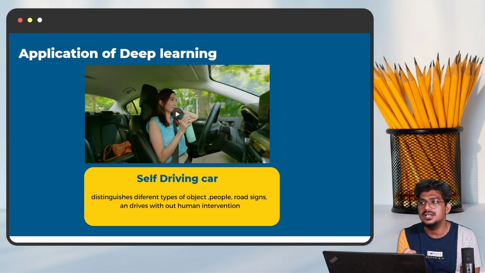Because computer vision will help in recognizing the colors of the traffic signal. The training will be like this: while the red signal comes, it should stop; while the green signal comes, it should go. Like that only we have to train. Okay, right. So without a human it can be possible with the help of deep learning as well as computer vision. Okay, right.